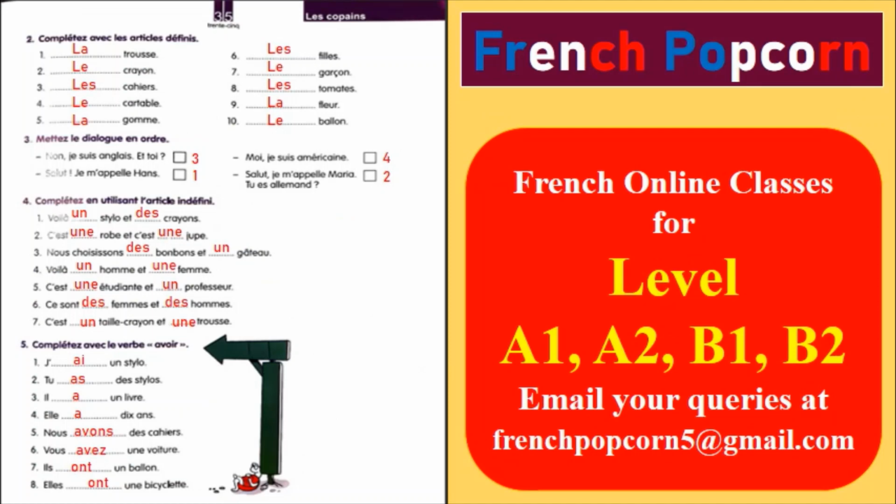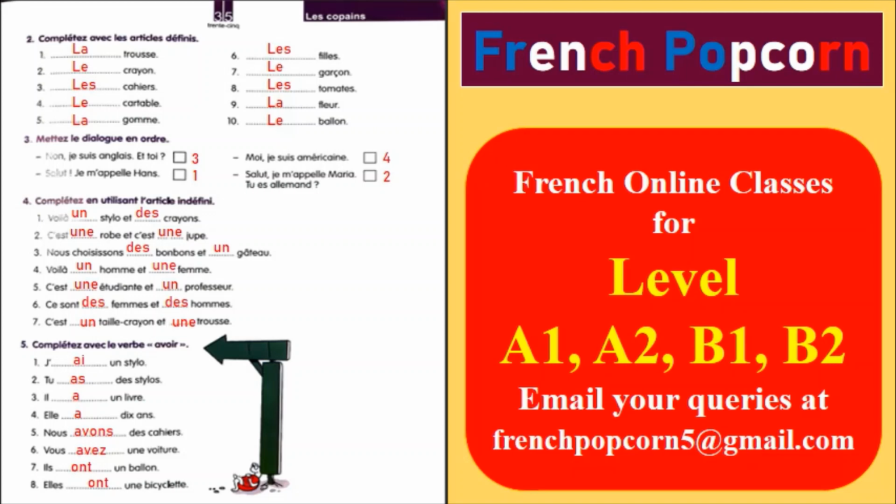Page number 35, exercise number 2. Complétez avec les articles définis. You have to complete the given blanks with the definite articles. So I hope all the forms of definite articles are clear: le, la, les, and l'. So first one is la trousse, because trousse is a feminine singular noun. So here we are using la.